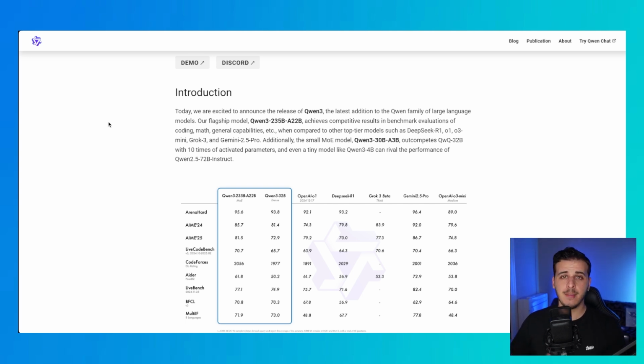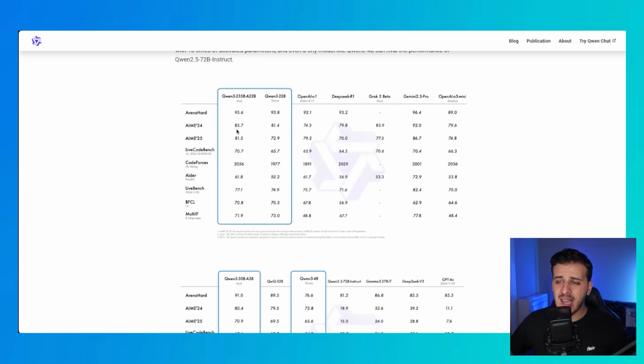So their flagship model is a mixture of experts with 235 billion parameters, but only 22 billion parameters are active each time. Why is this important? Because it's so cheap to serve and use, and is also getting amazing performance on benchmarks. Here you can see it along with the new QWEN 3 32 billion dense model and how it compares to other state-of-the-art models, including Gemini 2.5 Pro and O3-Mini.